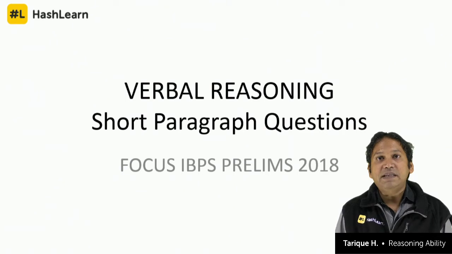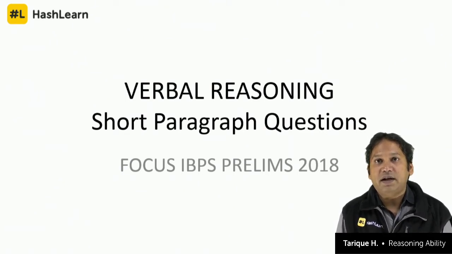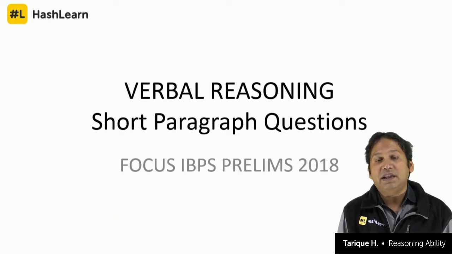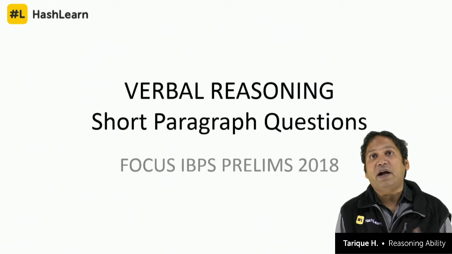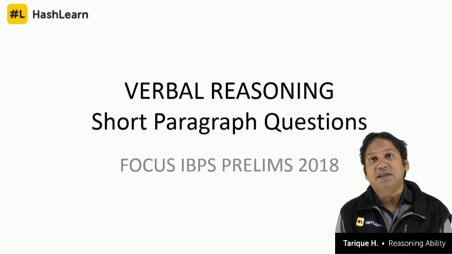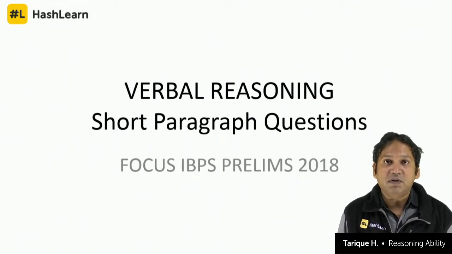So our inference making skills are tested in these questions. How can we read for the underlying information? Again we have something called assumptions. Assumptions are those things that we take for granted while making an inference. We are not looking for assumptions in these short paragraph questions, we are looking for inference.